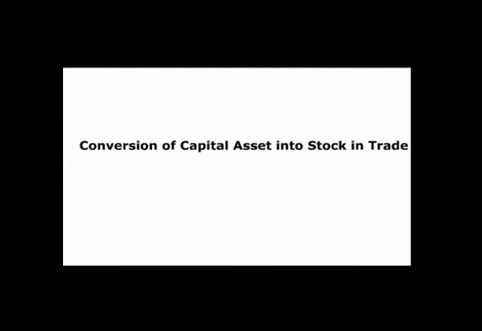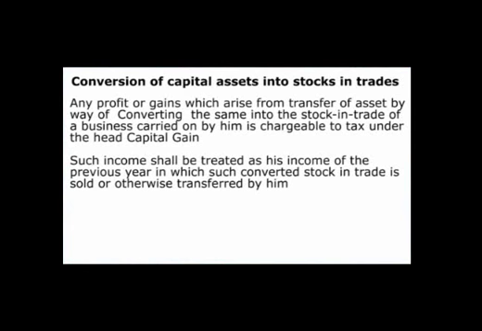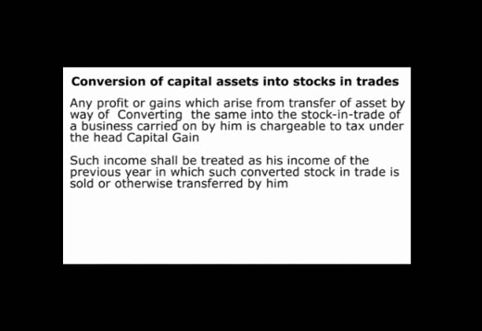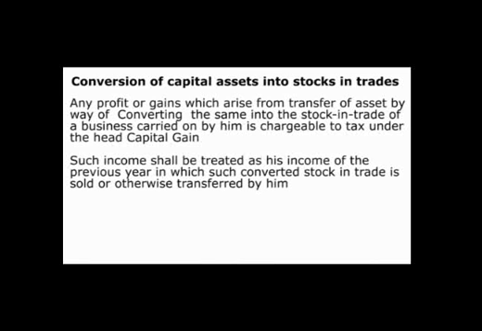The first case we pick up for our discussion is the conversion of capital asset into stock in trade. In fact, any profit or gain which arises from the transfer of an asset by way of converting the same into stock in trade of a business carried on by the assessee is chargeable to tax under the head capital gain, and such income is treated as income of the previous year in which such conversion took place or otherwise transferred by him.